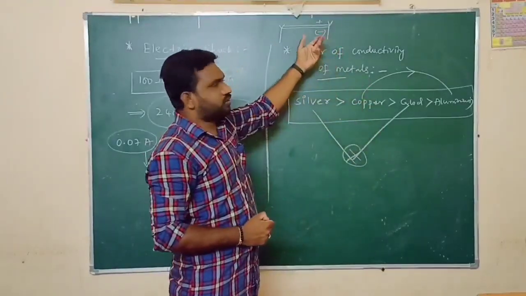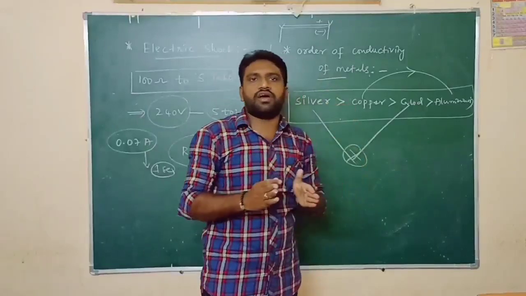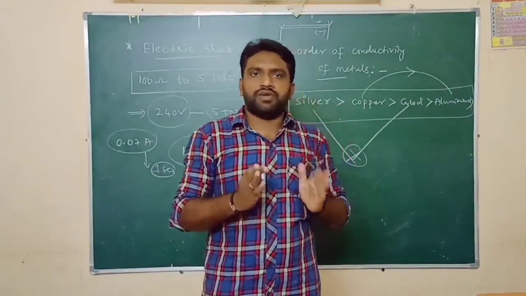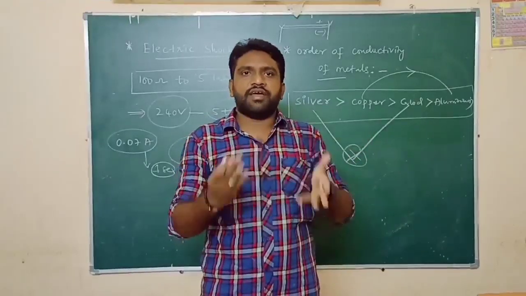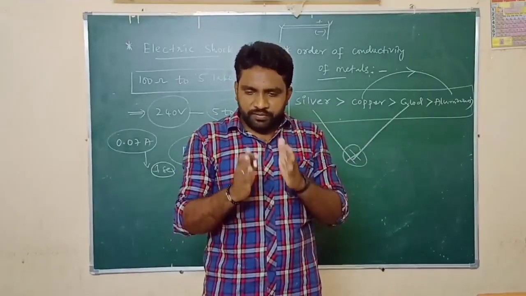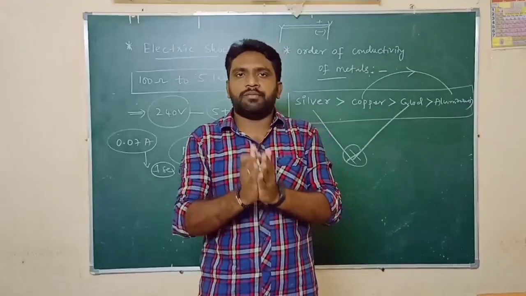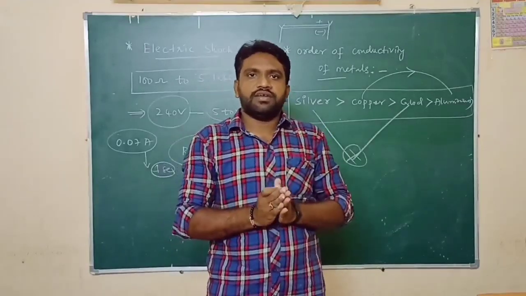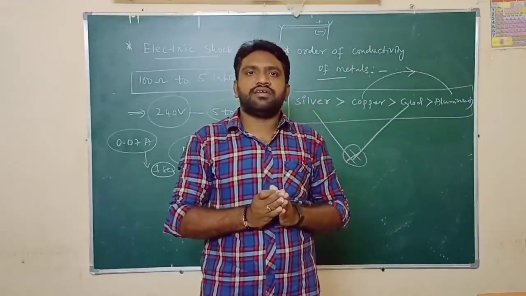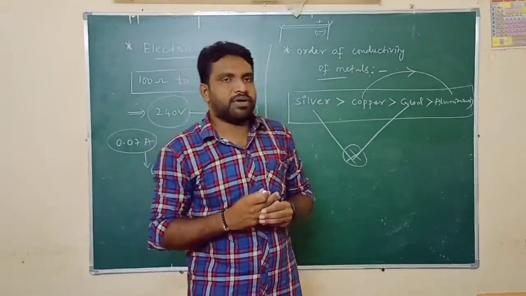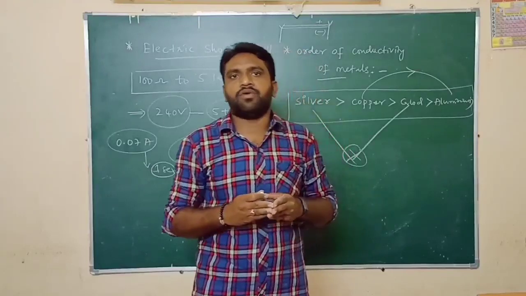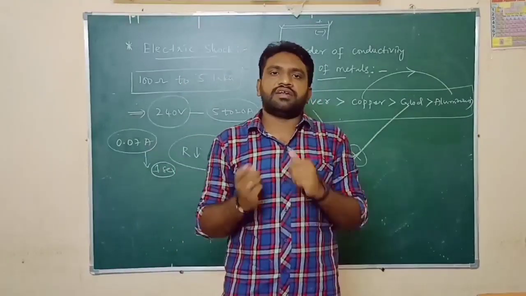The answer is here. You will observe that the birds are standing on only one wire, a single wire, whether it is the neutral wire or the live wire. Live wire means the higher potential wire, a 240 volts wire. When they are standing on the live wire, the body of the birds does not get any potential difference.